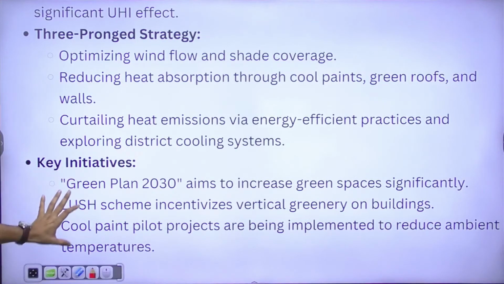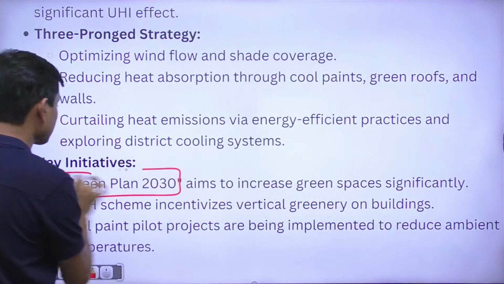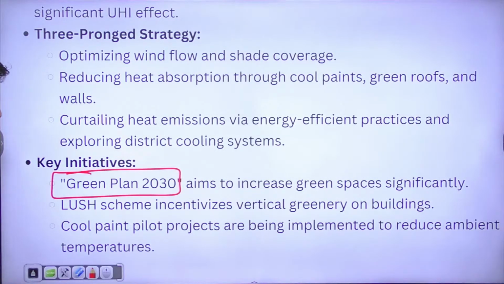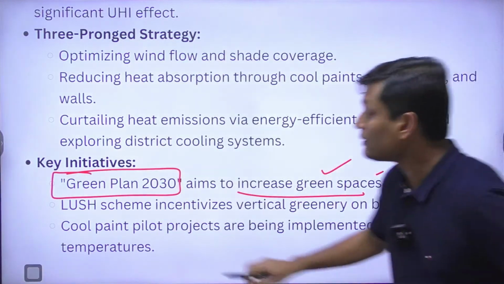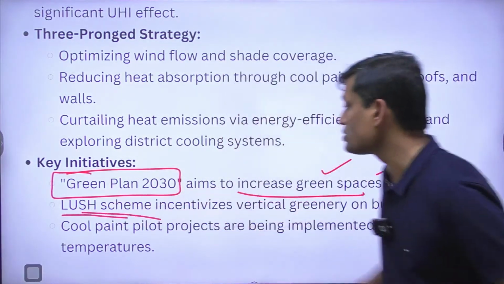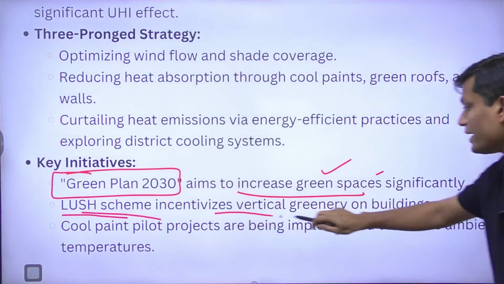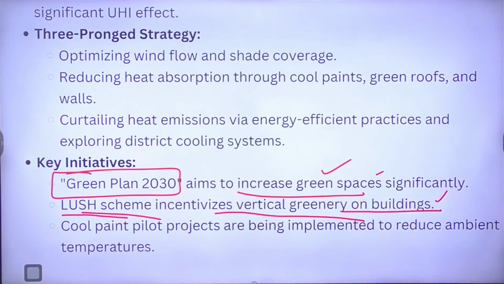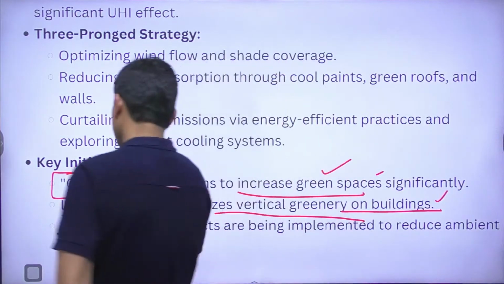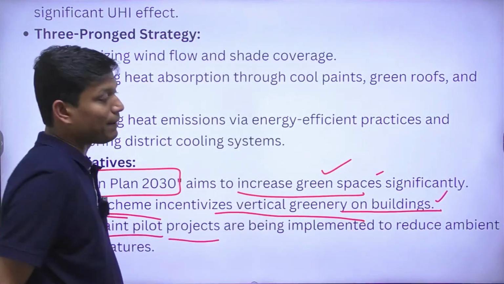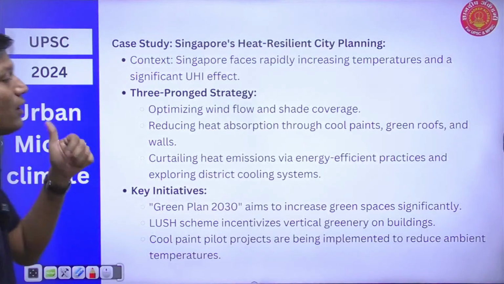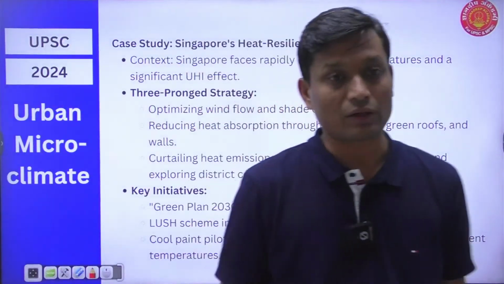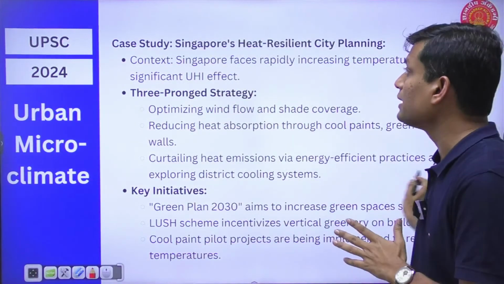So there are key initiatives which you can quote. I have one initiative, that is Green Plan 2030, where we are expecting to increase green spaces in Singapore. And then Singapore has the LUSH scheme, which incentivizes vertical greenery on buildings. Other than that, they are using cool paints as a pilot project. So that is how Singapore is approaching the problem of the urban heat island effect. Fine. So that is about the urban heat island effect.